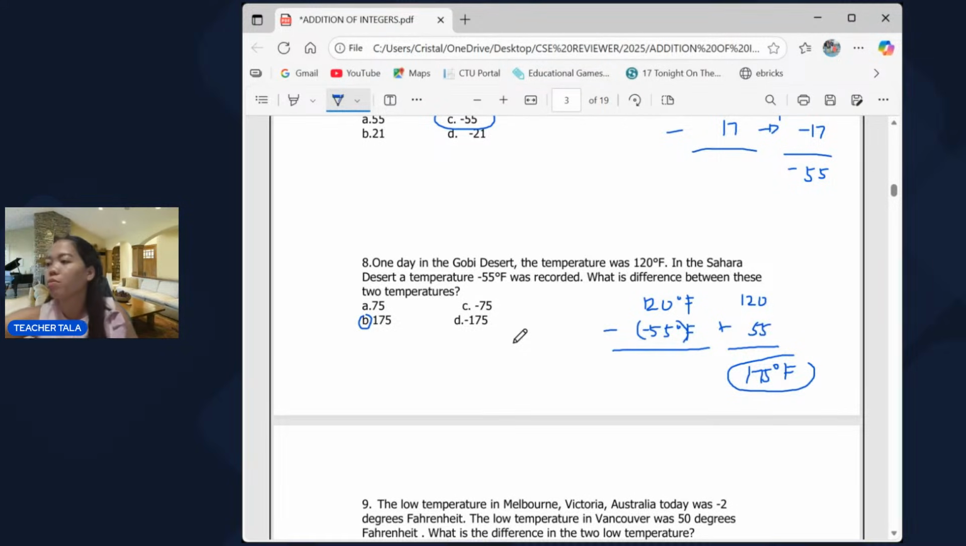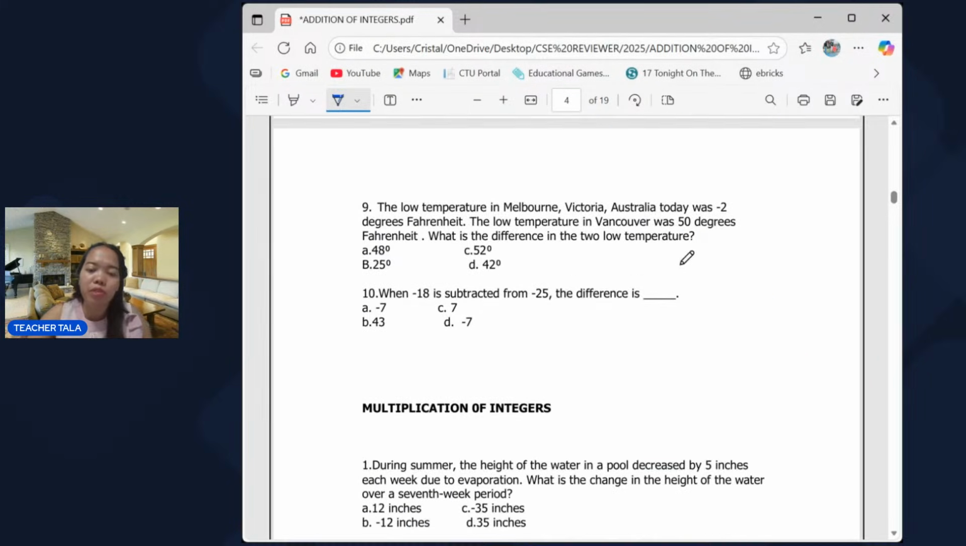Next, number 9. The low temperature in Melbourne, Victoria, Australia today was negative 2 degrees Fahrenheit. The low temperature in Vancouver was 50 degrees Fahrenheit. What is the difference in the two low temperatures? So we have 50 degrees, no? Tapos we have to get the difference between negative 2 and 50.